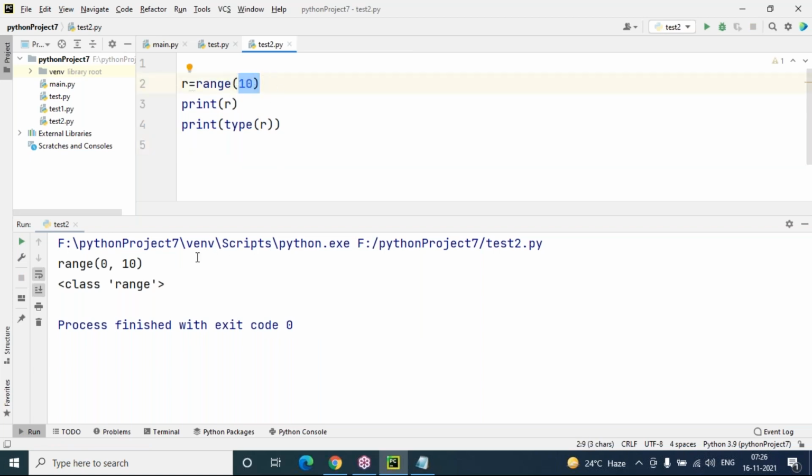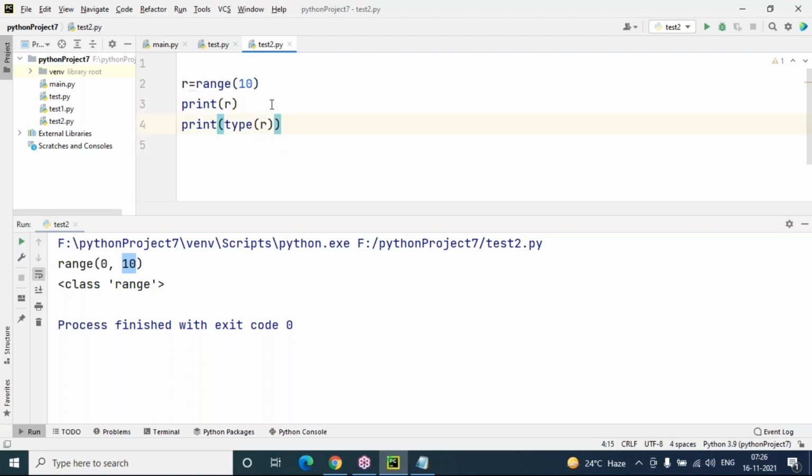No. It appears only as range of 0 comma 10, the starting value 0 and up to 10. But make sure that this range will not include 10; it is not a part of the range collection. It's excluding 10. But why is it not printing 10 values here? If you want to print these 10 values, this R is a range type.